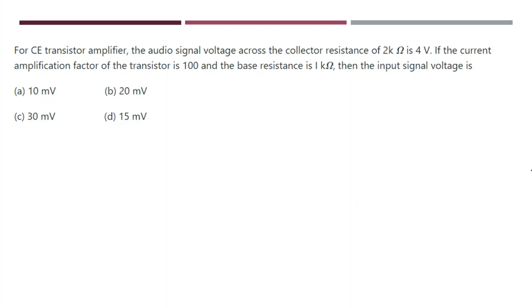So let us solve how we can do this problem. Let us write down the given things. What is he saying? He is telling that it is a common emitter transistor. The audio signal voltage across collector resistance. Collector resistance means output resistance. How much has he given? He has given 2 kilo ohms. And the audio signal voltage at collector resistance will definitely be the output voltage, because only in the output region we have collector resistance. So output voltage he has given as V0.